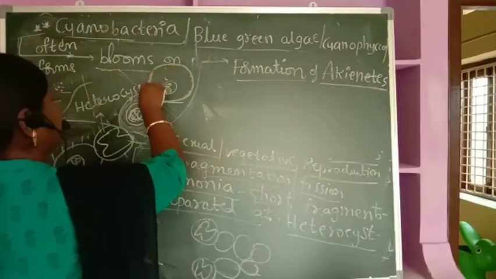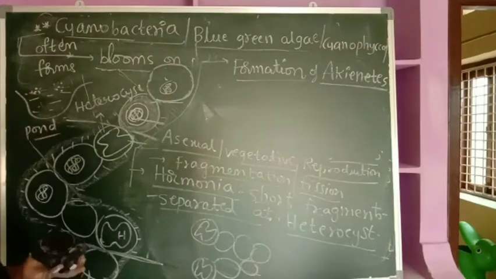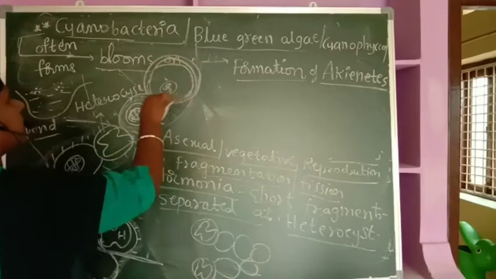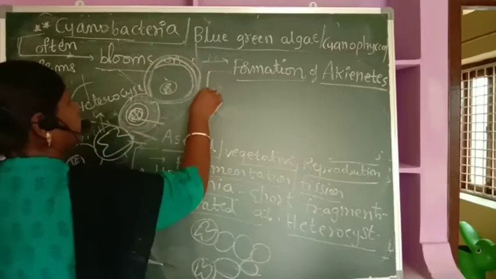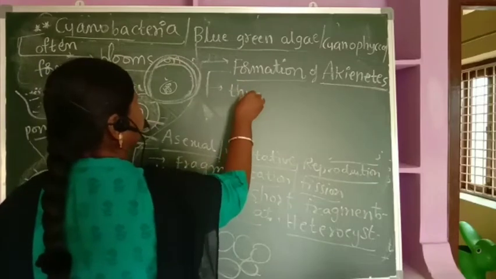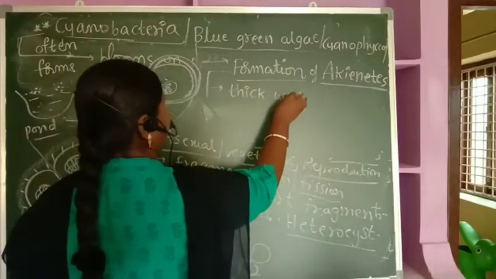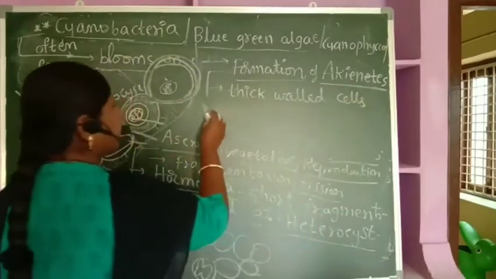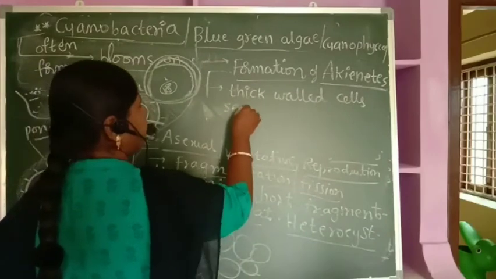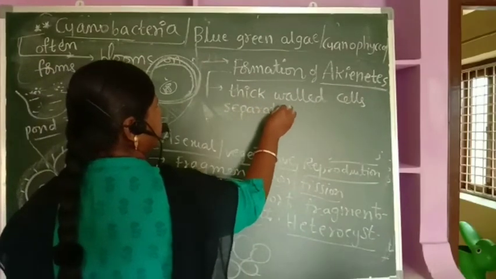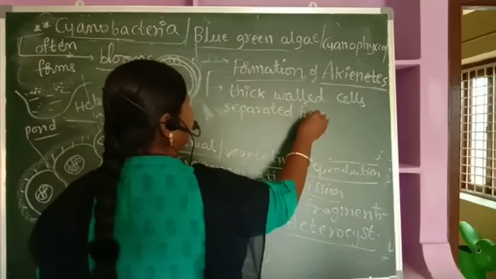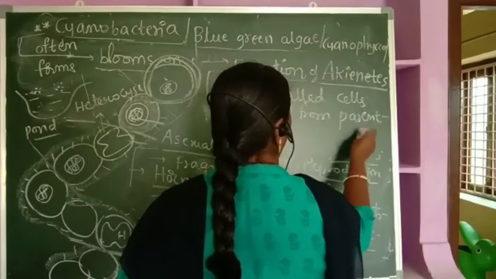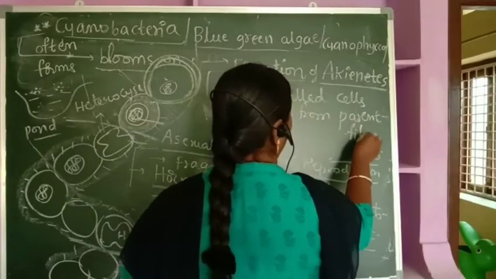Here this is a cell, what you can see. Maybe at the time of asexual reproduction, some cells develop a thick wall or thick cyst. So this forms thick-walled cells. They are nothing but thick-walled cells, which get detached from the parent cell, separated from the parent filament.